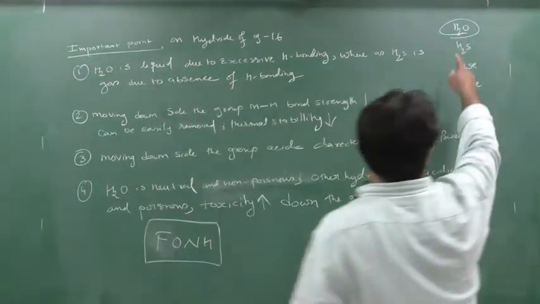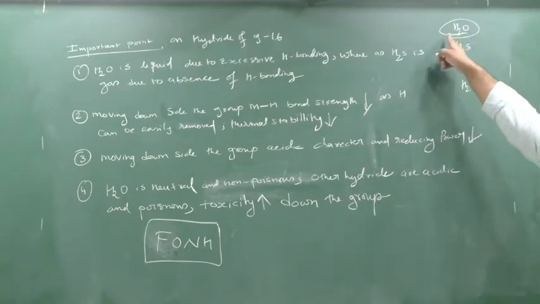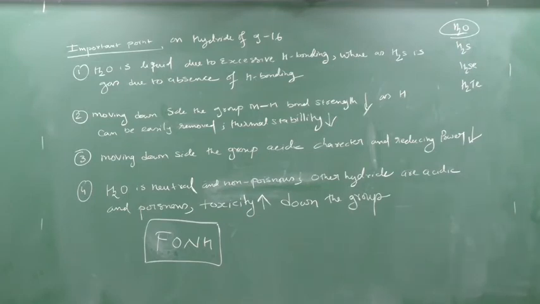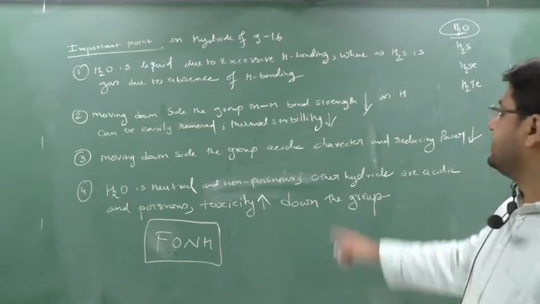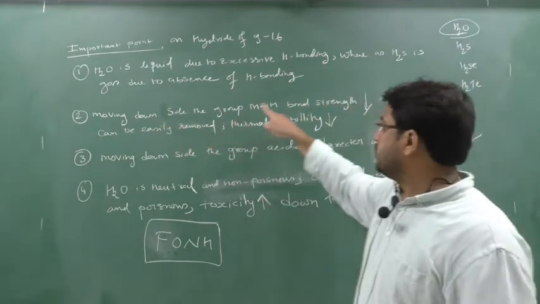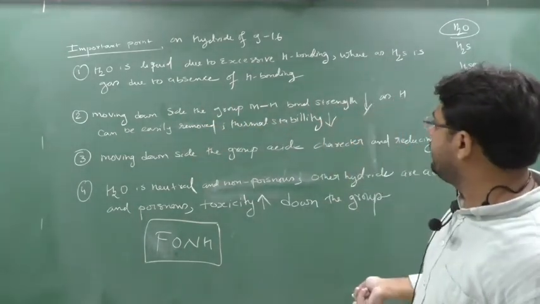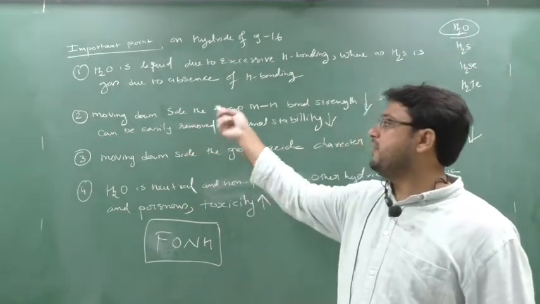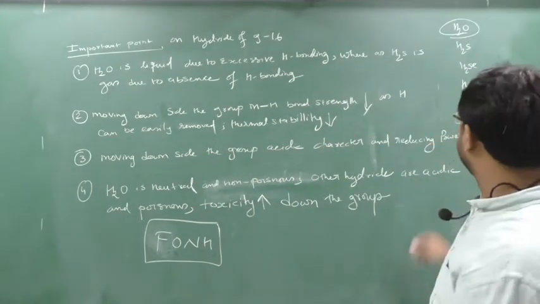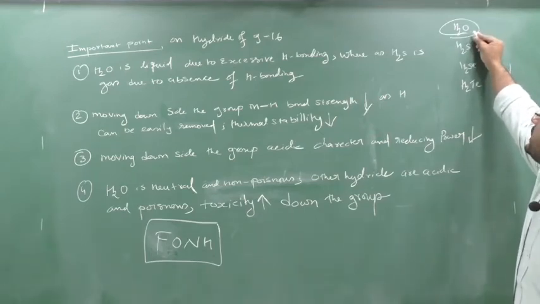Next point. As we move down the group, as I told you in the last class, the size of the central atom M increases, from oxygen to sulfur, selenium, but the hydrogen size remains the same. So the M-H bond becomes weak, and its strength decreases down the group. Removal of hydrogen becomes easy because the M-H bond becomes weak. So if I want to remove hydrogen from water, I have to heat it at a very high temperature.